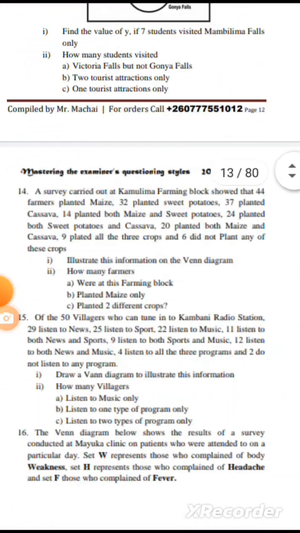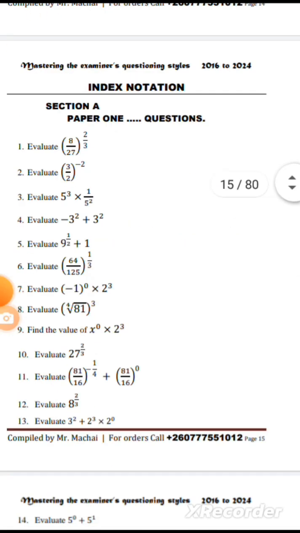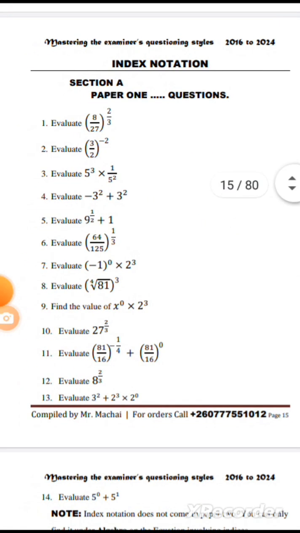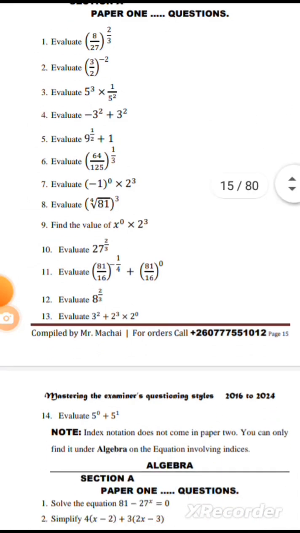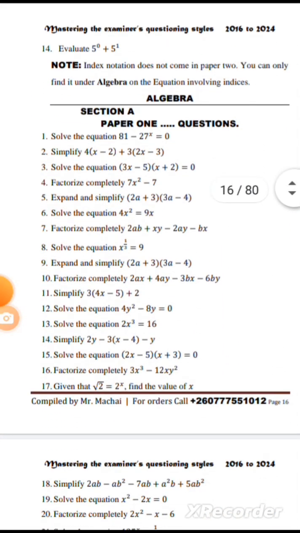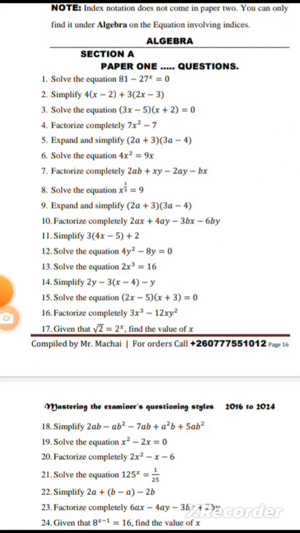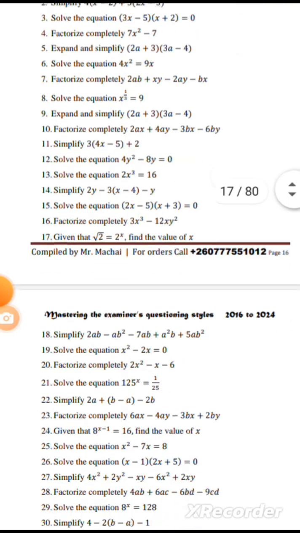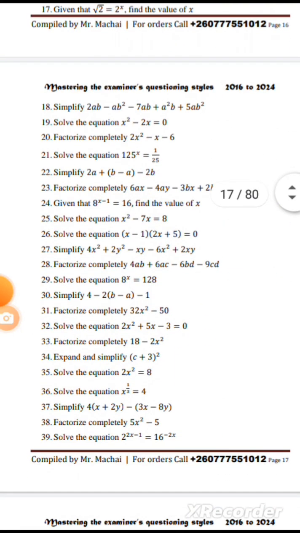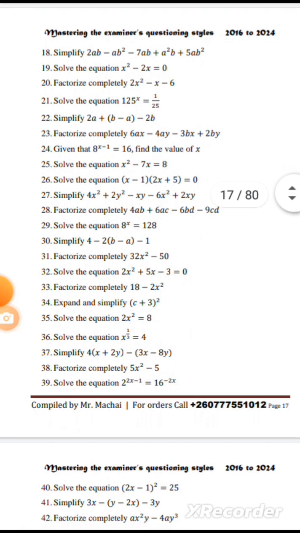Down here it continues. Here we have index notation, where you are going to learn how to evaluate those questions. Then we have algebra, where you are going to learn how to solve, simplify, expand, factorize, and so on and so forth. There is still algebra, and you can see how the questions are phrased and how the questions have been analyzed.